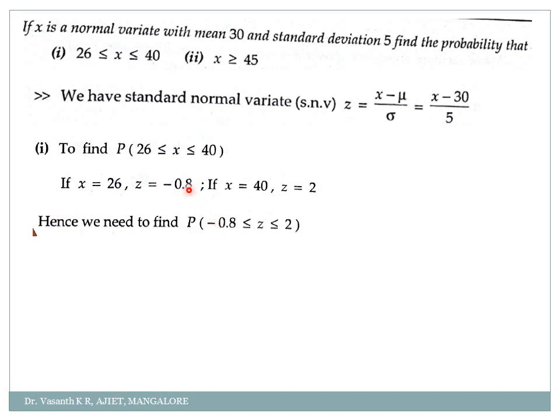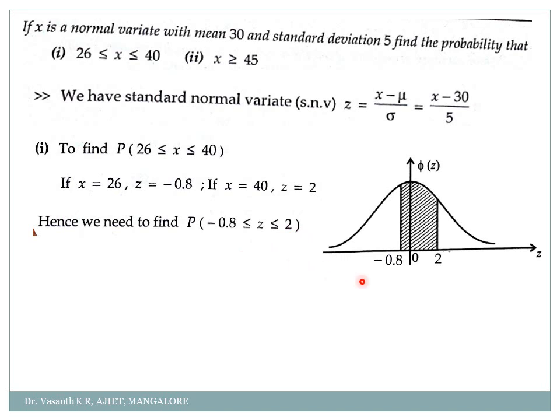So z is 2. Now I can write the probability of x between 26 to 40 as the probability of minus 0.8 less than or equal to z, less than or equal to 2. When x was 26, z was minus 0.8, and when it is 40, z is 2. So we need to find the value of z between minus 0.8 and 2. Draw the graph. Now, how will you find this value? First you go from minus 0.8 to 0, and minus 0.8 to 0 is the same as 0 to 0.8, and then 0 to 2. Just like a mirror image, correct?